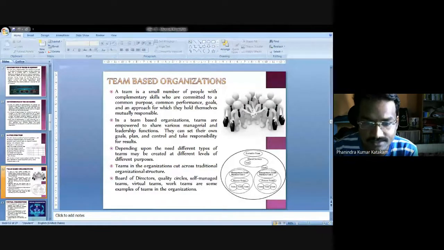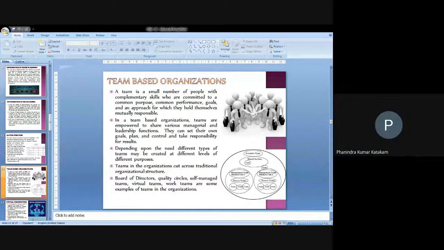Every organization is dividing its work in the form of teams. For processing activities, one team will be maintained; for production, one team will be maintained. When you see IT companies, they purely work in teams. People used to be involved in not only one team, but two or even three teams, depending on the projects the companies are handling.